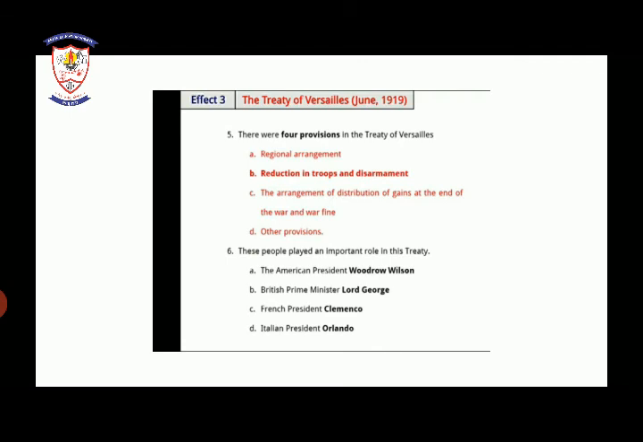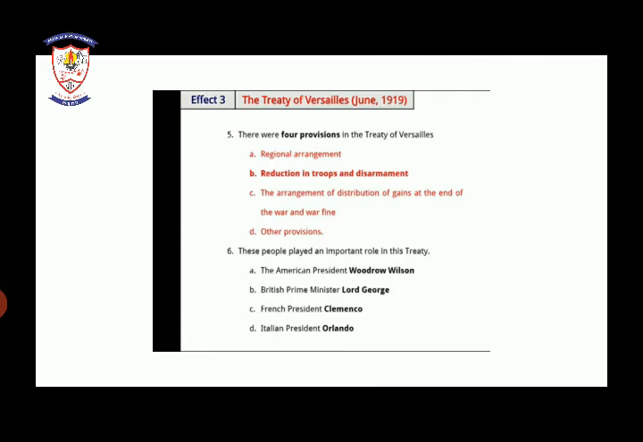Now we will see what the provisions were in this Treaty of Versailles. What was included in the Treaty of Versailles? Regional agreement, reduction in troops and disarmament, the arrangement of distribution of grains, the end of the war, and other provisions. As we have seen, there was a great loss for the people. So these were the provisions included in the Treaty of Versailles.